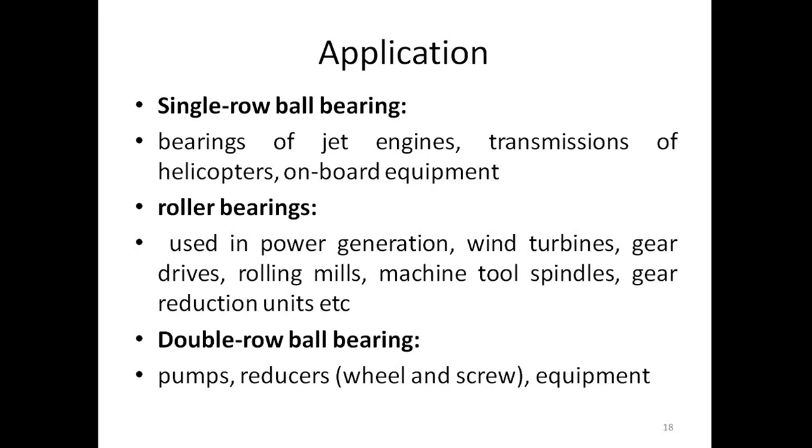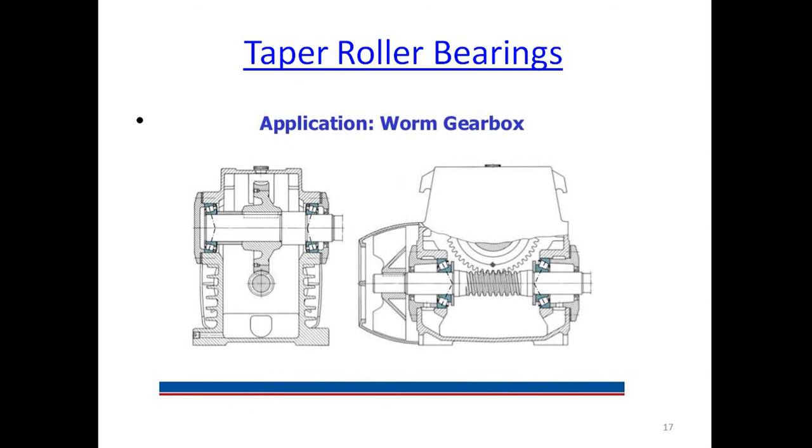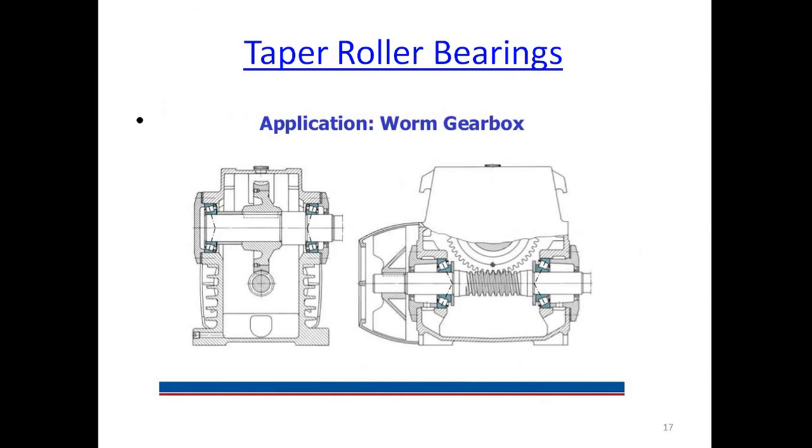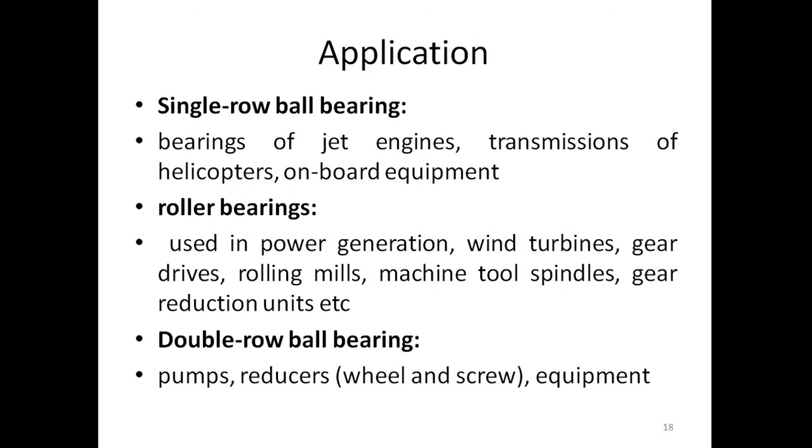We already studied this in the previous sketch. As shown in the gear reduction units, it is one of the gear reduction units. Worm and worm wheel is used for gear reduction, and in this case, that taper roller bearing is used. As I already told, in the machine tool spindle, taper roller bearing plays an important role.